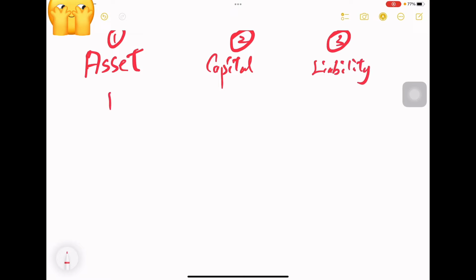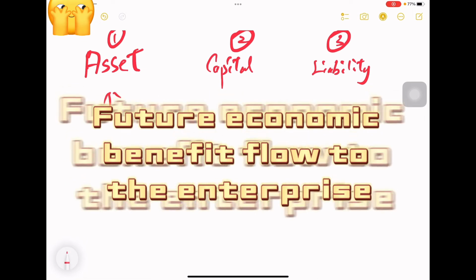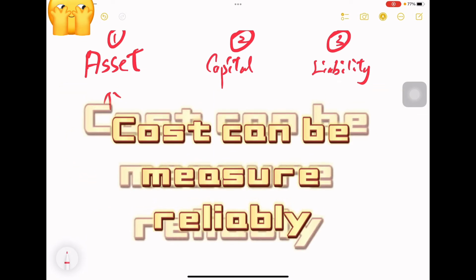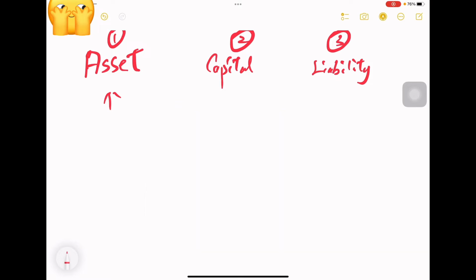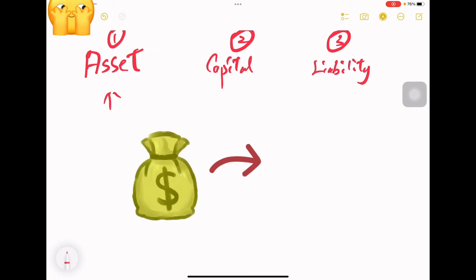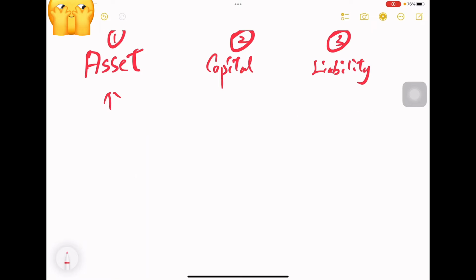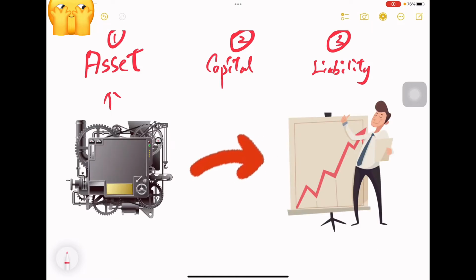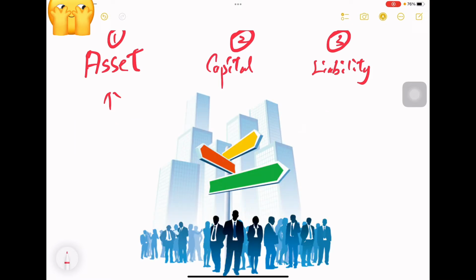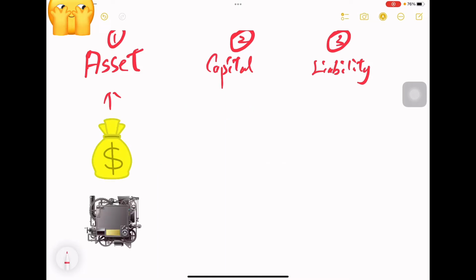So, what is an asset? According to the accounting standards, an asset means that we have future economic benefit flowing to the enterprise and the cost can be measured reliably. We call that an asset. For example, cash, or the cash in the bank, is also cash. Why is cash an asset? Because we can use the money to buy some equipment to help with our operation, and the equipment can bring value to the enterprise in the future. That's why cash is an asset. Equipment is also an asset.